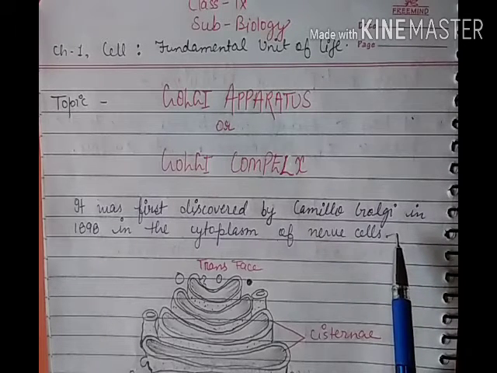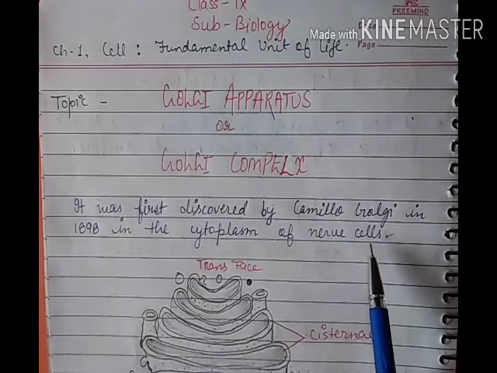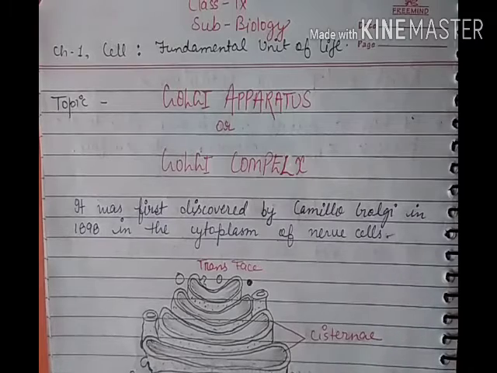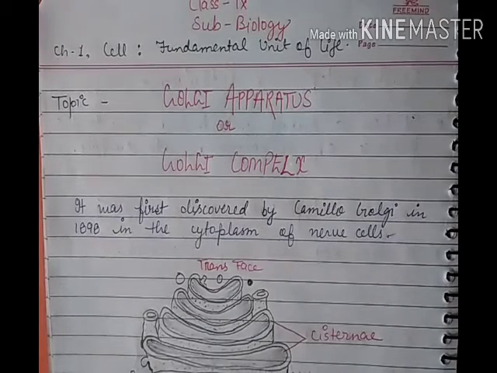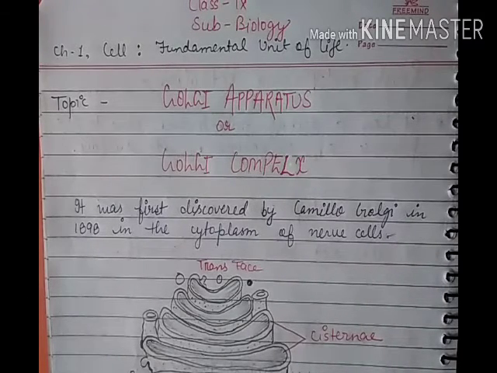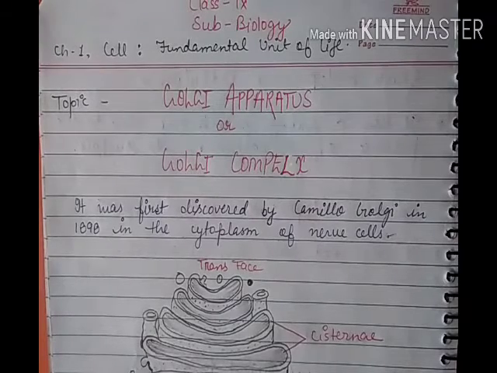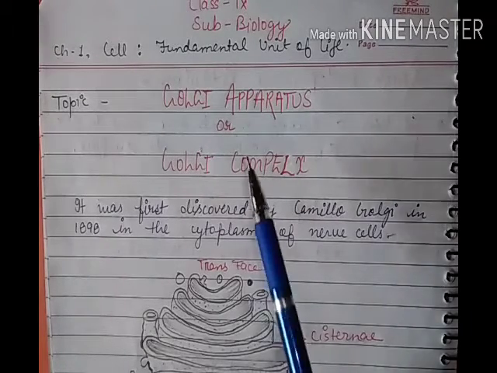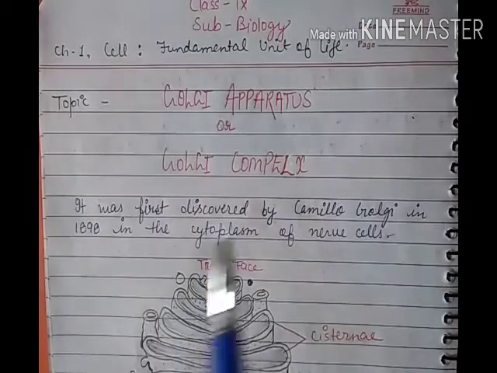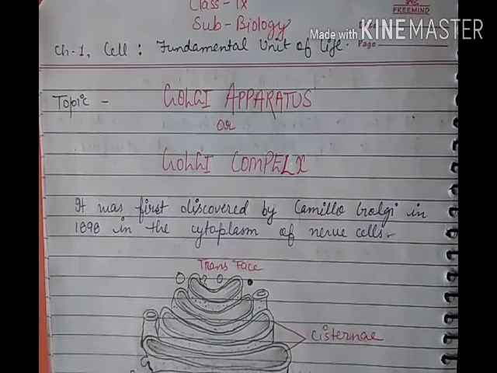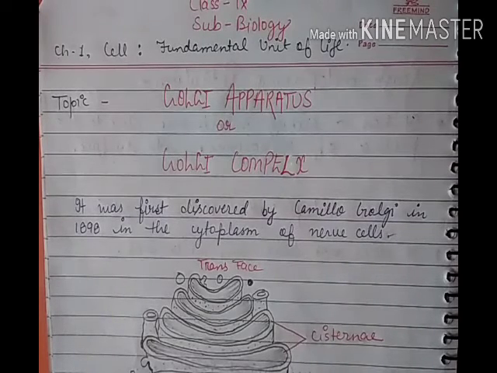He found the Golgi apparatus in the cytoplasm of the nerve cell, and later it was named after him: Golgi apparatus or Golgi complex, or sometimes it is also called the Golgi body.